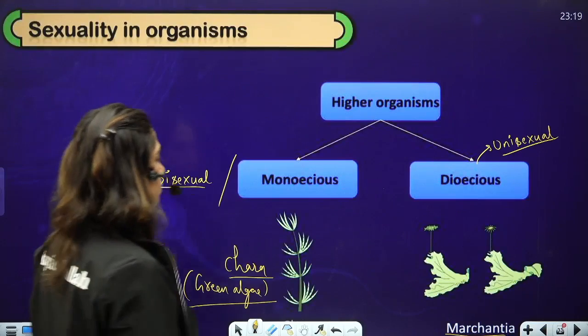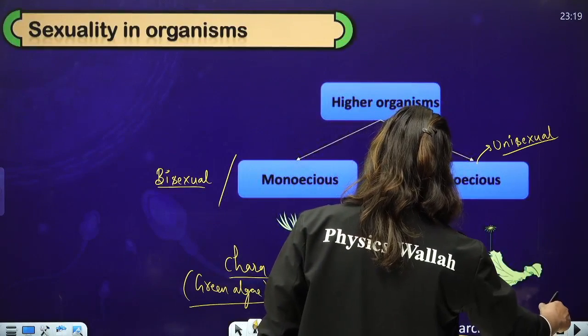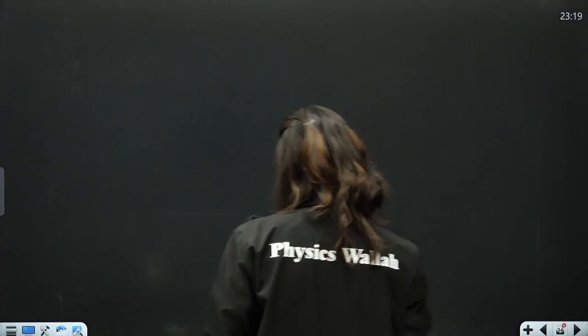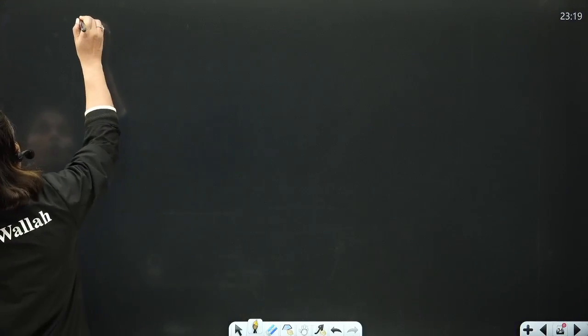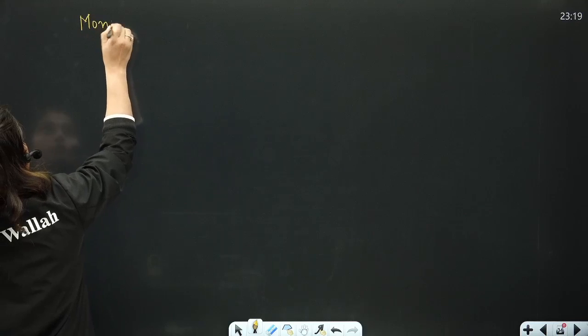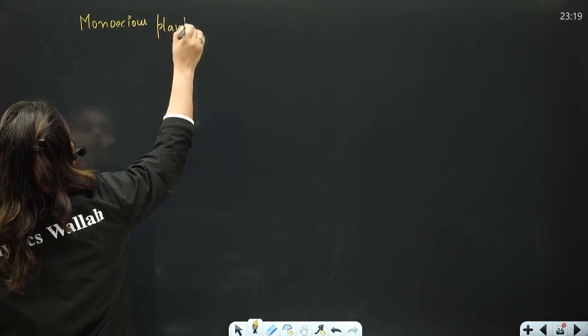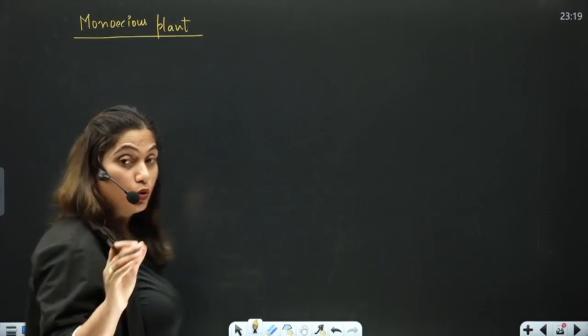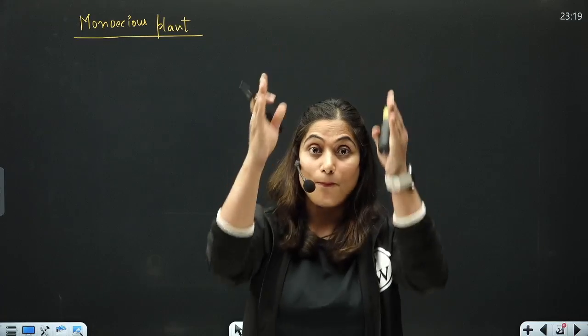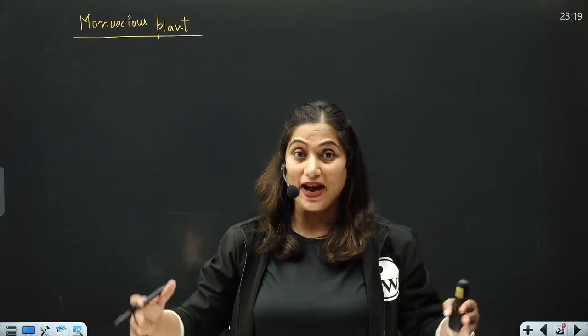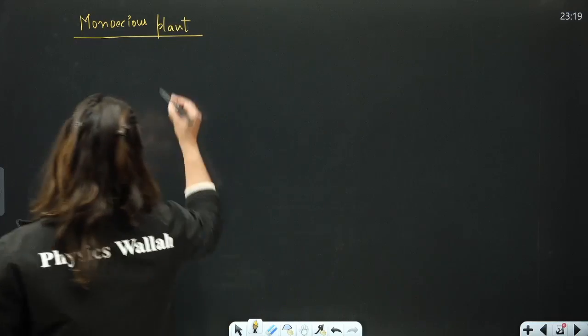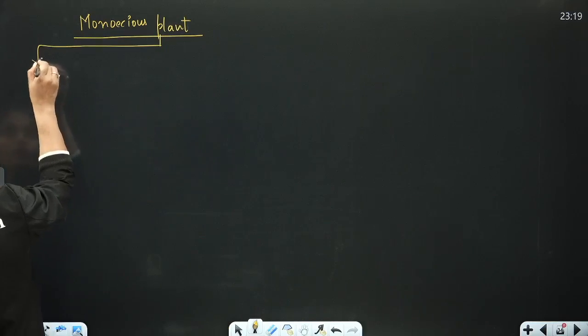Now there are some more examples over here which I would like to discuss. Monoecious plants. Monoecious plant means the whole plant is monoecious. The whole plant is bisexual. That means the whole plant bears both the reproductive parts, that is stamen and carpel. A plant can be monoecious in two conditions.